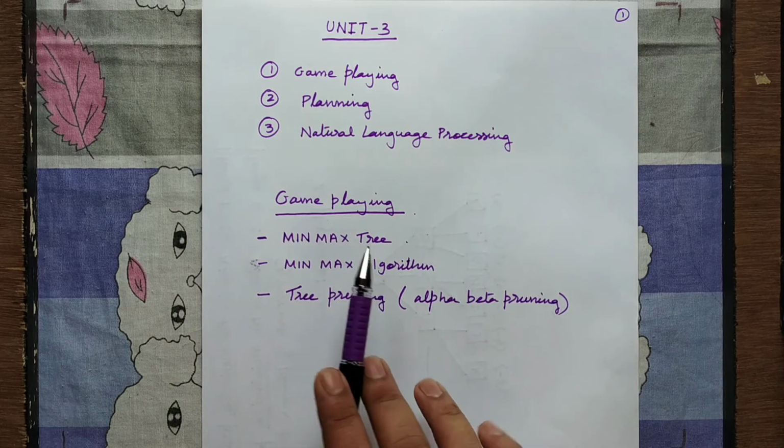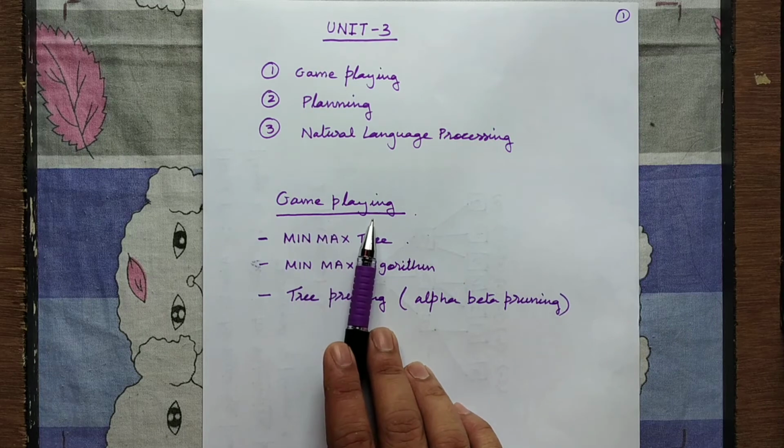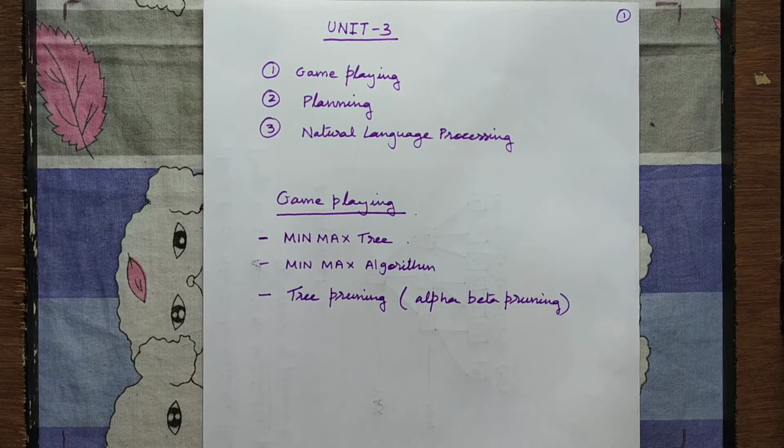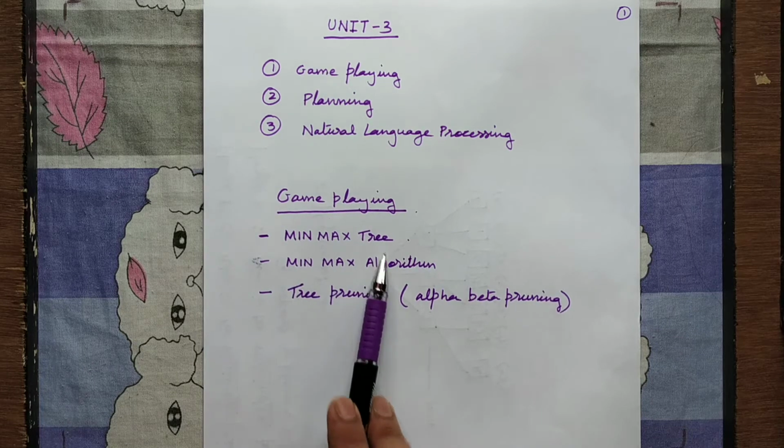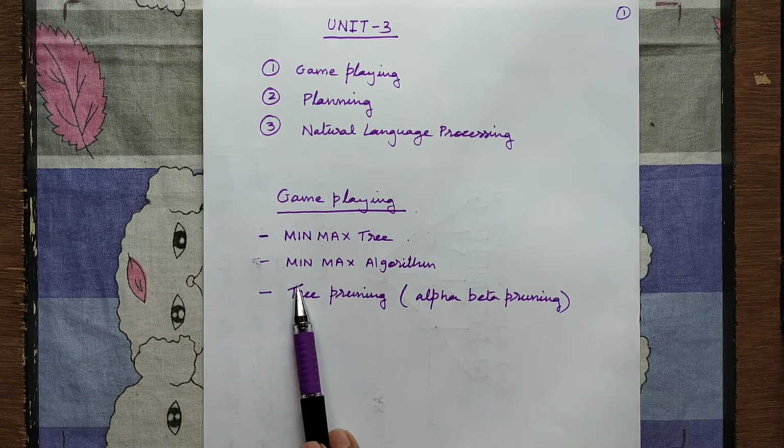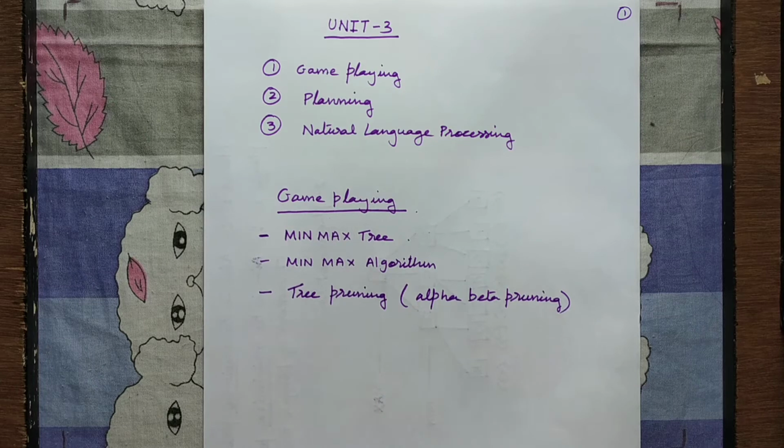So today we are going to start with the first chapter, that is on game playing. In this particular chapter, we are going to discuss two important aspects. First of all, the game playing tree, that is called the min max tree. Then we are going to see the min max algorithm that works on the game tree. The algorithm helps in playing games by computing values. Then we will see what tree pruning is, cutting the branches of the tree, why it is required, and then we will see the algorithm called alpha beta pruning that will help you to do the pruning of the tree. So let us begin.